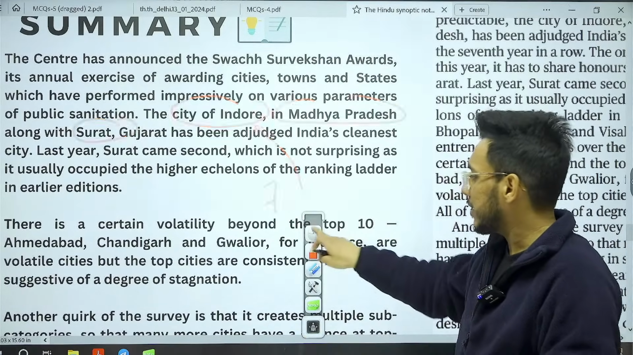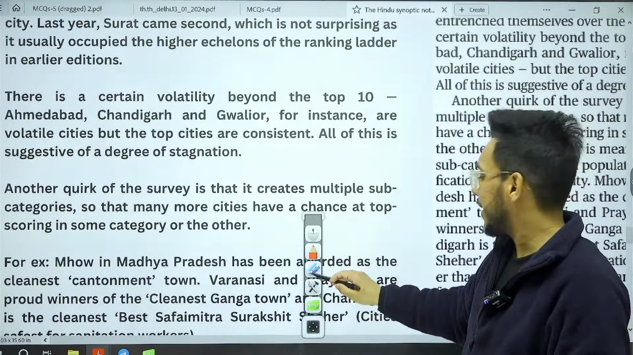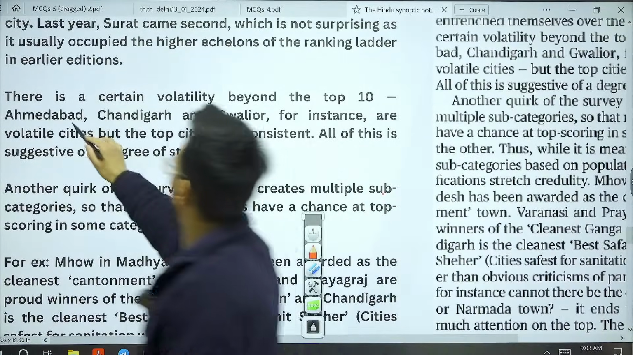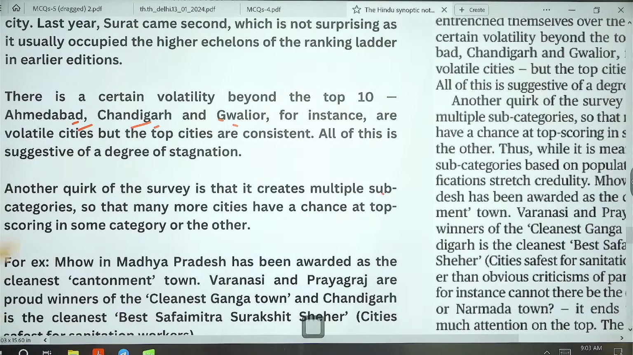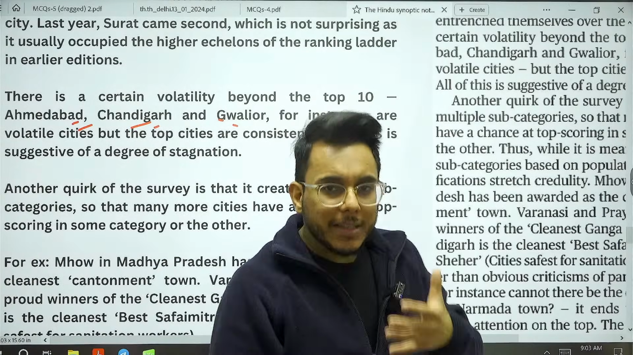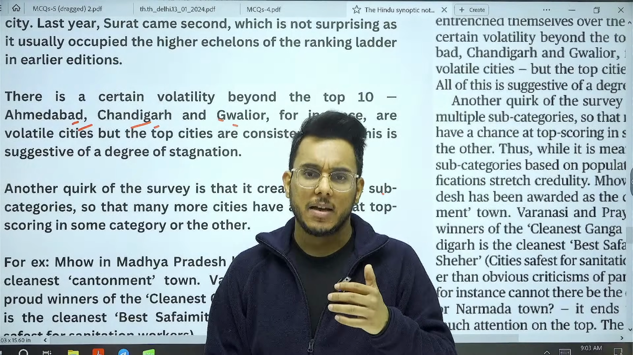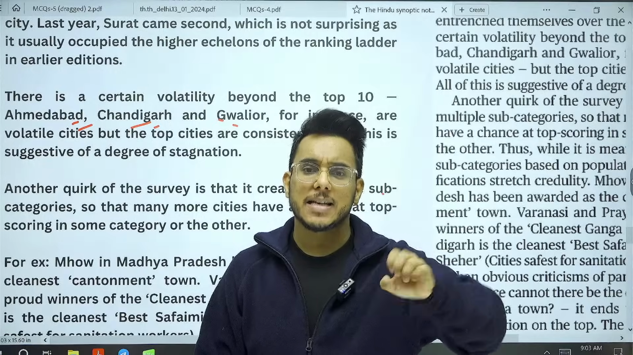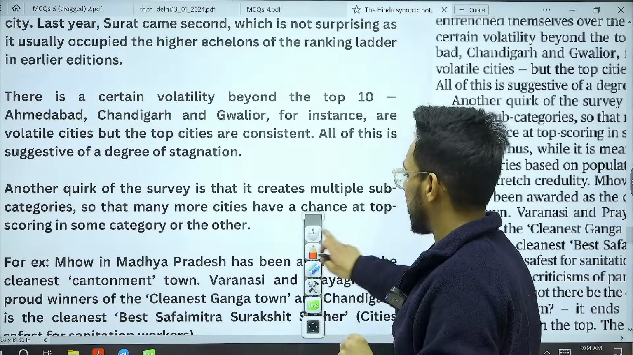Also guys, beyond rank 10 there is some kind of volatility. For example, Ahmedabad, Chandigarh, Gwalior, they are volatile cities. They come in the top, but they don't maintain the same rank. Now, what has happened, guys? Over the years, we have found that within the Swachh Sarvekshan survey, there are so many subcategorizations that have been created. Let's understand this particular thing.